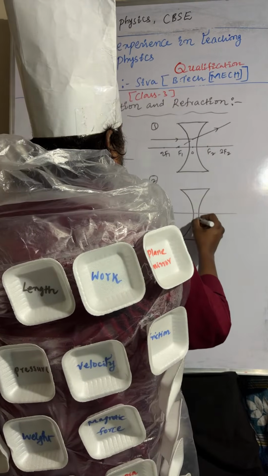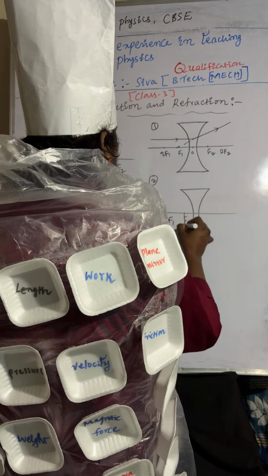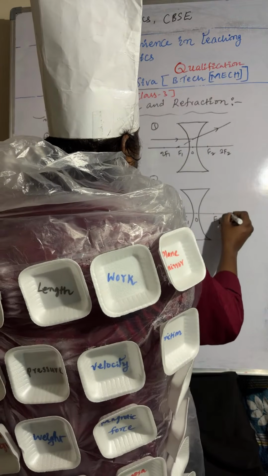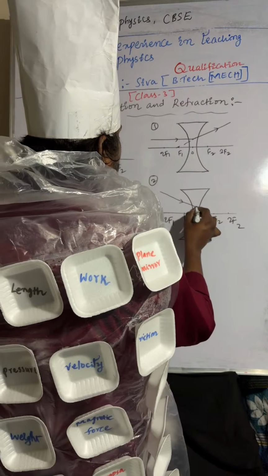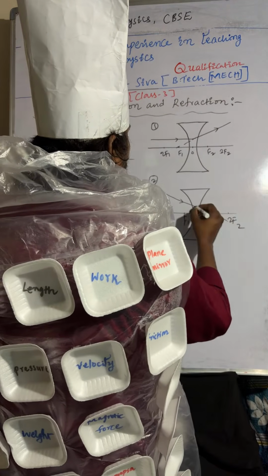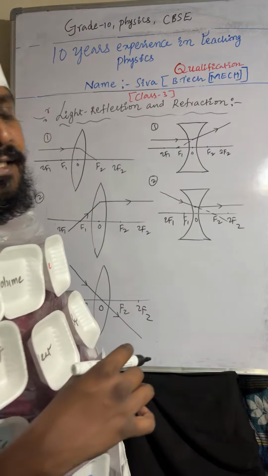Optic center, F1 to F1, F2 to F2. So the light ray is passing through the focus. After refraction, it passes parallel to the principal axis.